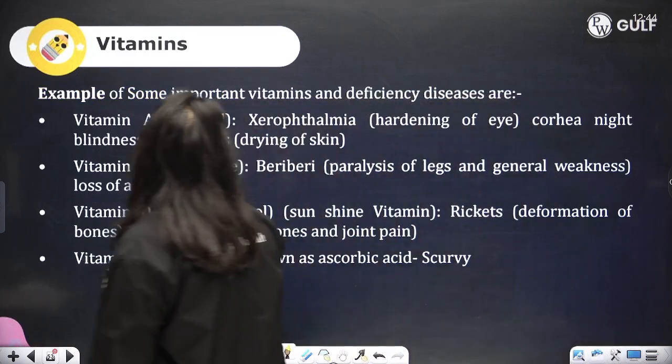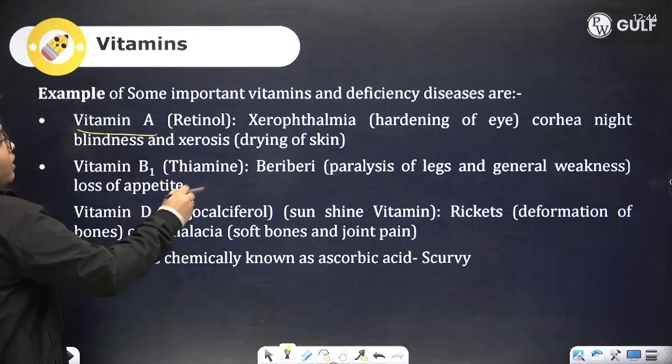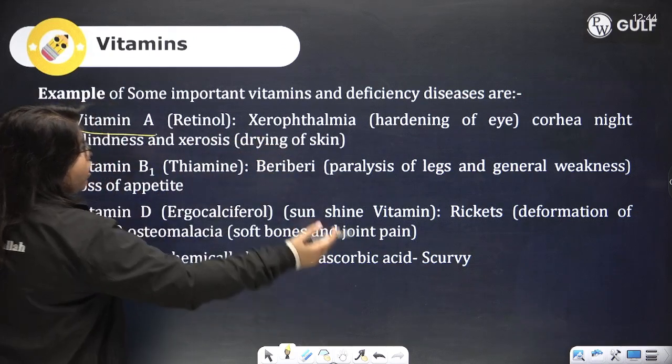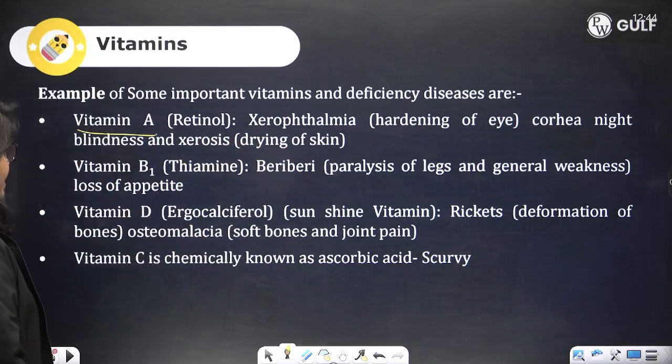Some examples: vitamin A, also known as retinol, causes xerophthalmia, night blindness, xerosis. Vitamin B1, beriberi, loss of appetite. Vitamin D, rickets, osteomalacia. Vitamin C is known as ascorbic acid and causes scurvy.